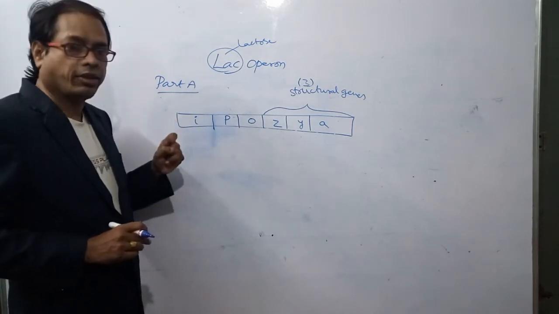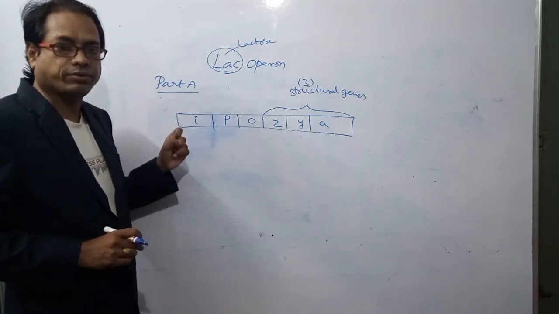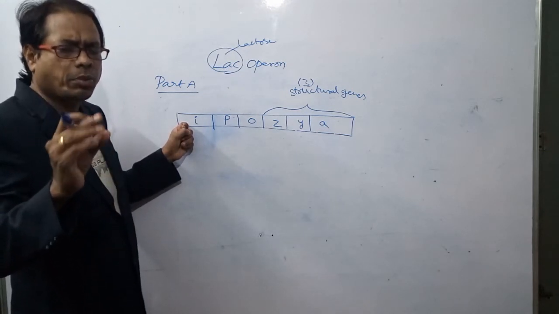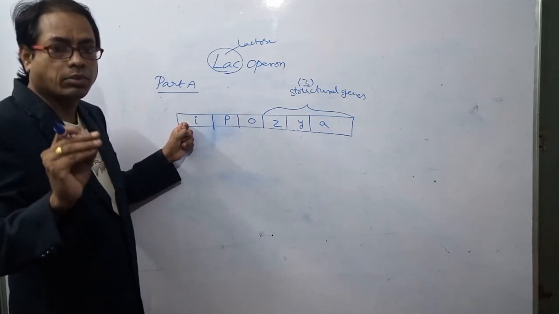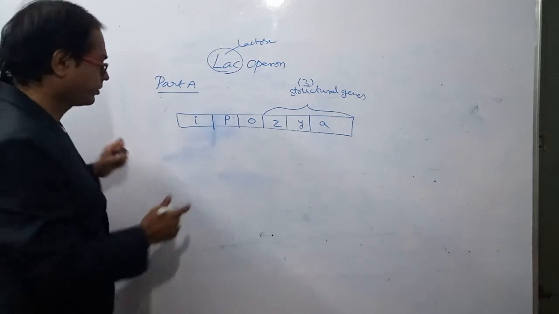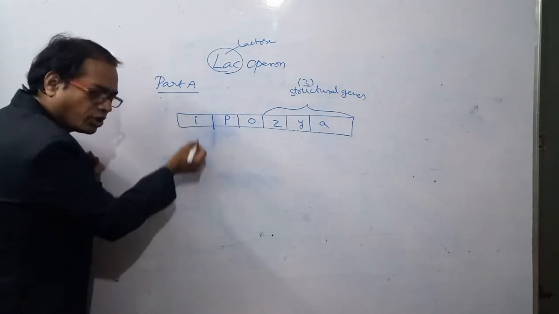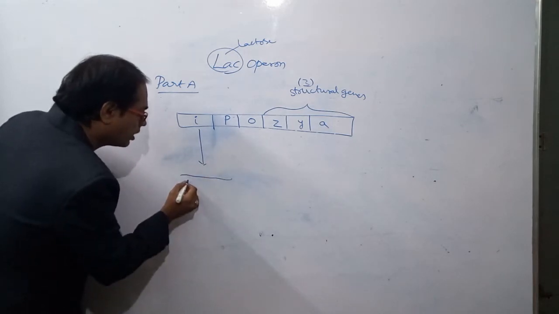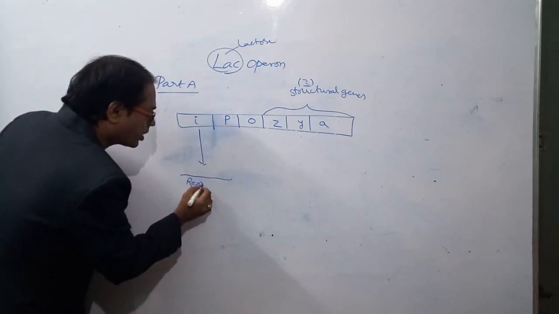What does this I stand for? This I is derived from the word inhibitor, but not from inducer. From that I gene, repressor